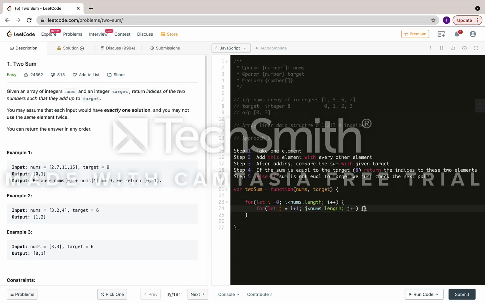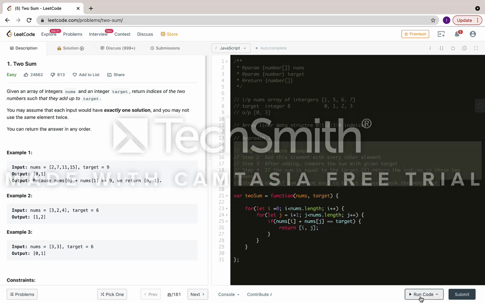Now I can check if nums of i plus nums of j equals my target, then I just return the indices i, j, because I need to return an array. So let's run approach 1.